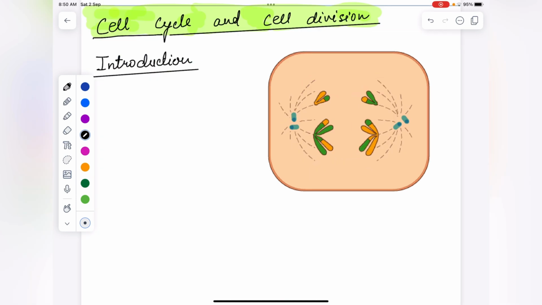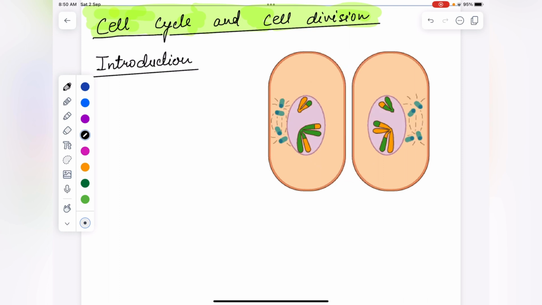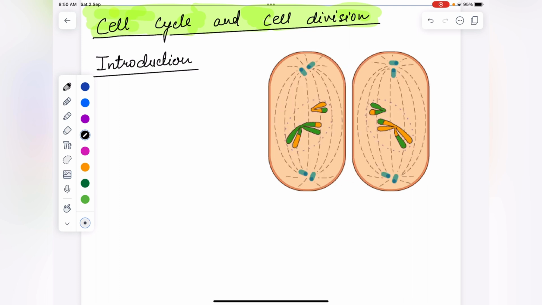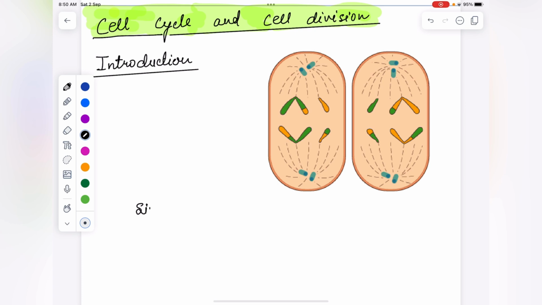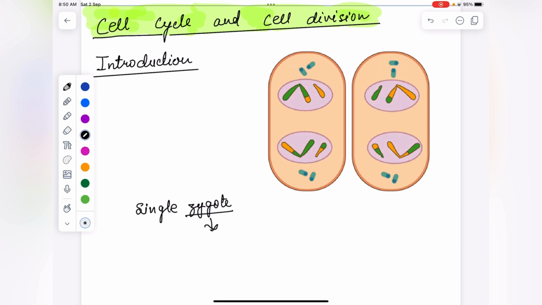If you talk about multicellular organisms or human beings, all human beings are formed from a single cell. That single cell is a zygote. All living organisms are formed from the single cell, the zygote, and this zygote divides further and forms a multicellular organism.